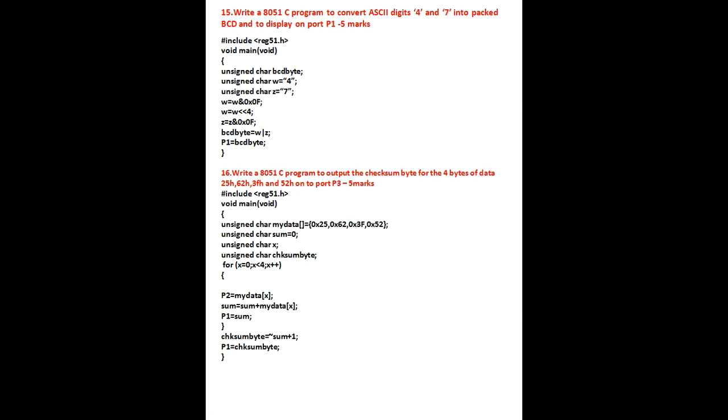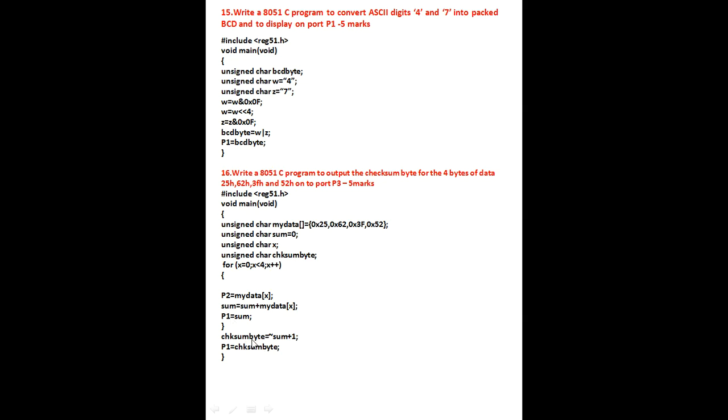Since you have 4 numbers, I took x less than 4. Here I started the for loop, x equal to 0 initialization, x less than 4, x plus plus. It takes all 4 data one by one from the mydata array. Next it performs the addition, sum plus mydata. Sum is initialized to 0, and it is added with every number one by one from the array. The final sum of 4 numbers is going to be displayed on P1.